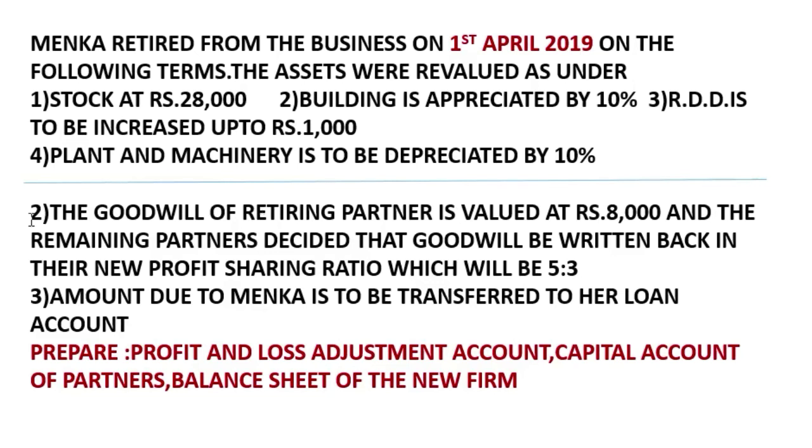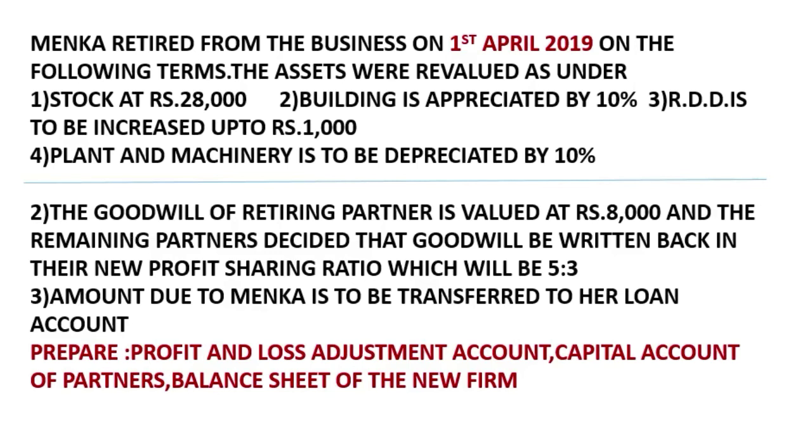Okay, this is done. Now next is goodwill for the retiring partner is valued at 8,000 and the remaining partners decided that goodwill be written back in their new profit sharing ratio, which is 5:3. New ratio is already given, so no need for calculation. And amount due to Menka is to be transferred to her loan account. So until now, as many illustrations as we have taken, you must have got the idea how to calculate these things. I had given you a very nice and brief explanation in the last video. If you want, you can check them out.